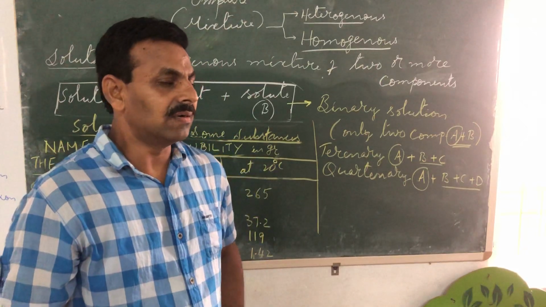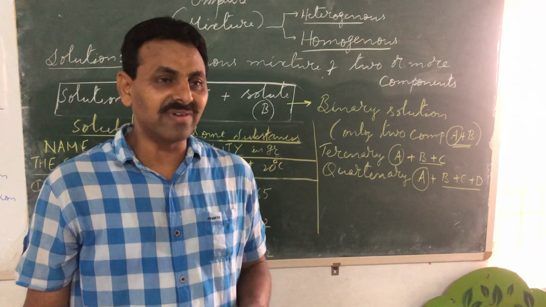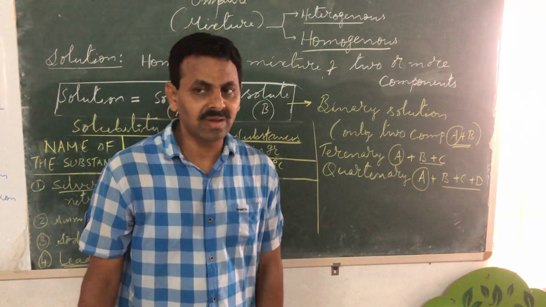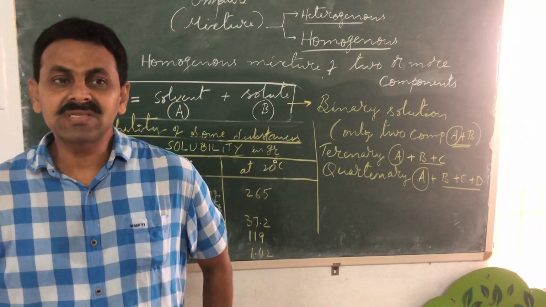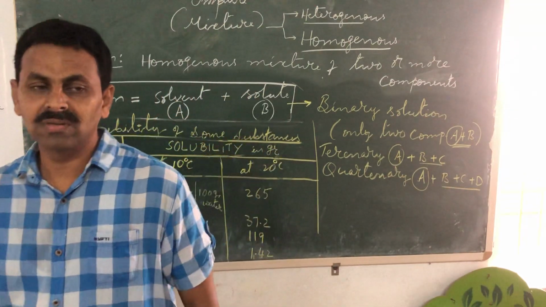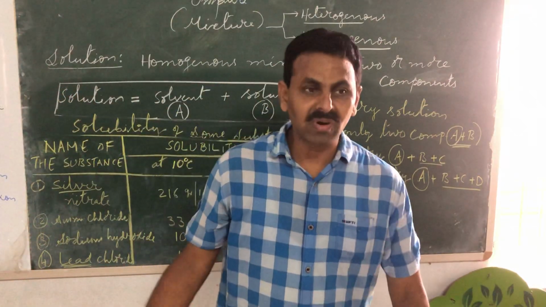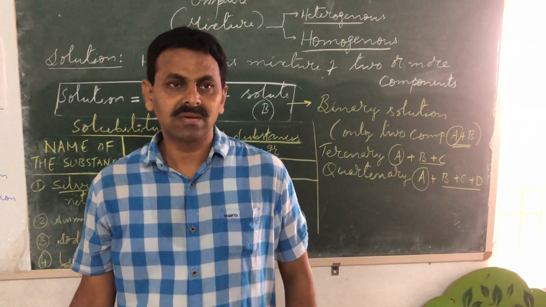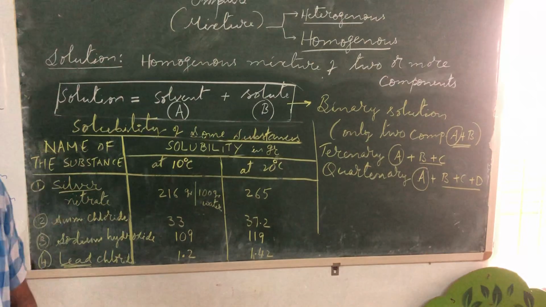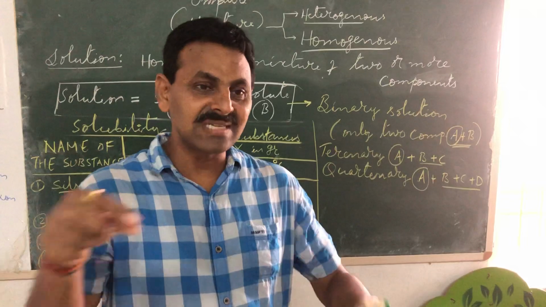Then we studied the classification of matter on the basis of whether the matter is pure or impure. Some substances are pure, like pure water, pure gold, pure carbon, pure sulfur, pure sugar, pure sodium chloride, etc. So there are some substances which are pure, in which no more element or substance is mixed.